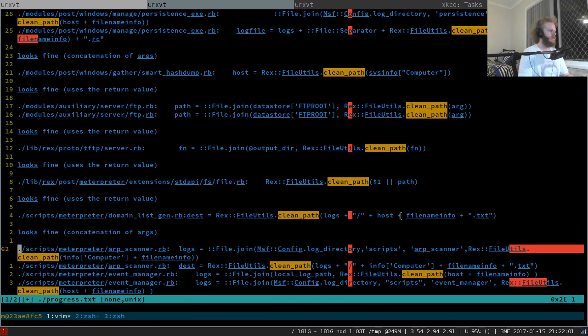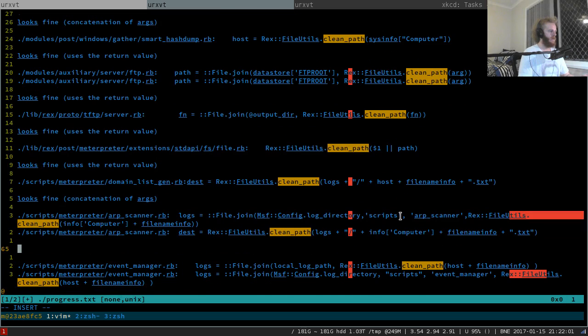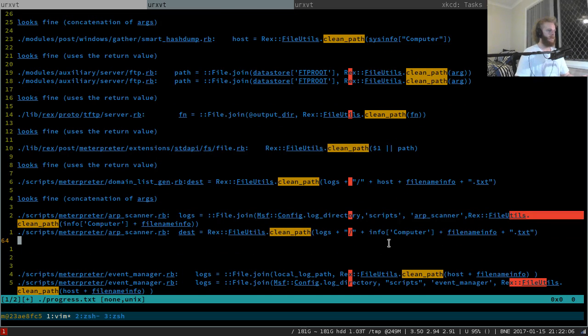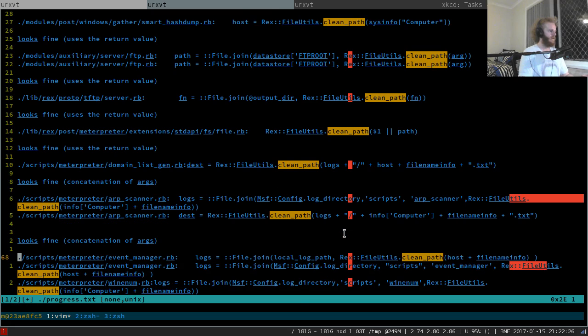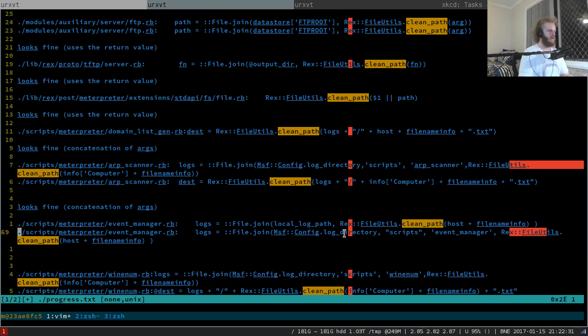Okay, the ARP scanner. So where is clean? Clean's getting done on concatenation, so that couldn't have possibly been thought to have been cleaning anything. We're not checking to see if this code's buggy, we're just checking to make sure I didn't introduce a bug when I modified the library. So there's concatenation here, that's fine. Clean path, there's concatenation there, so that's fine. Event manager. Concatenations, that's fine. Concatenations, that's fine.